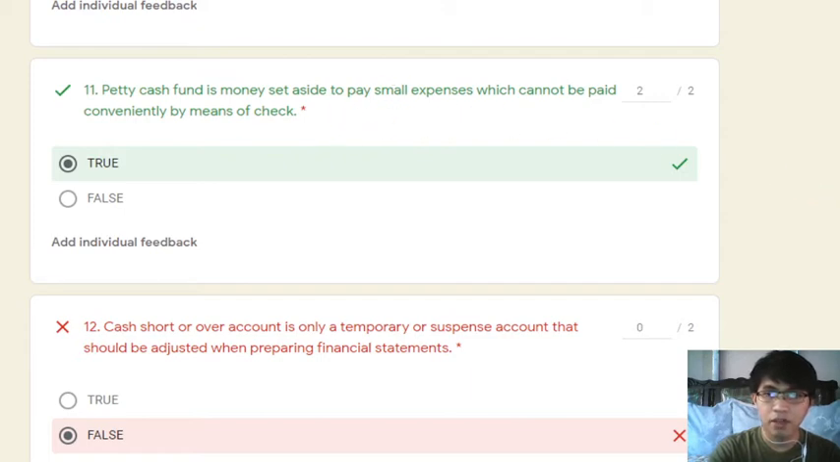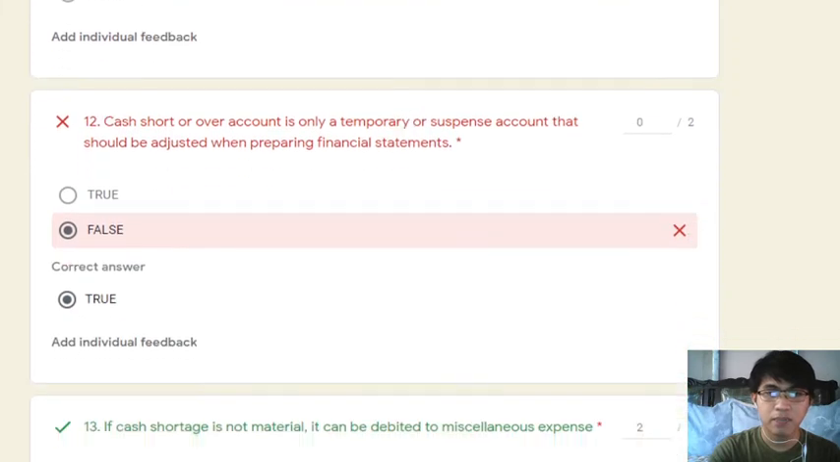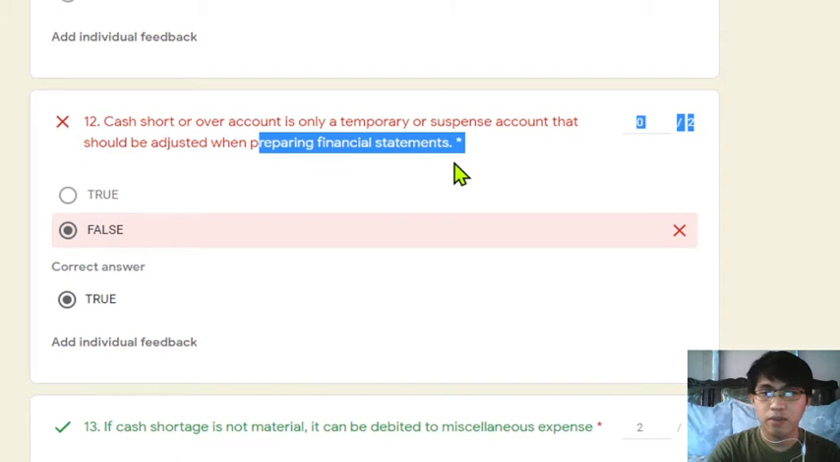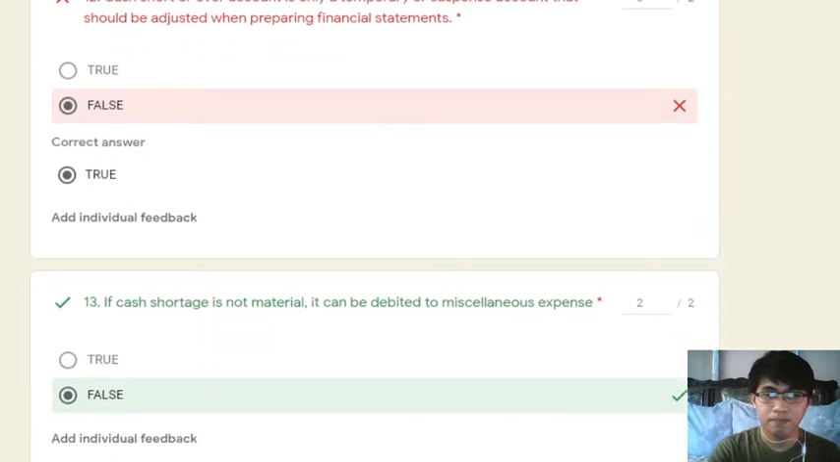Ginagamit siya for petty expenses. Number 12, cash short or over account is a temporary or suspense account. That is true. That should be adjusted when preparing financial statements. Siya ay temporary or suspense account. At the end of the reporting period, kapag gumagawa ka na ng financial statements, dapat i-close mo rin yan sa iyong cash account. So, it should be adjusted when preparing the financial statements.